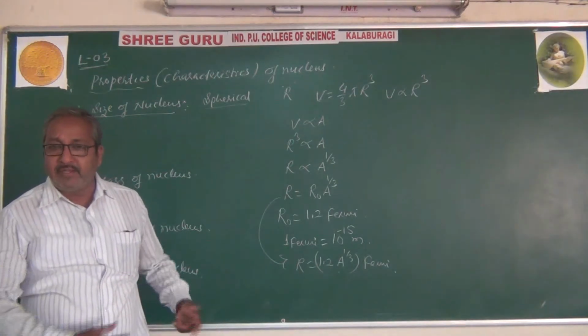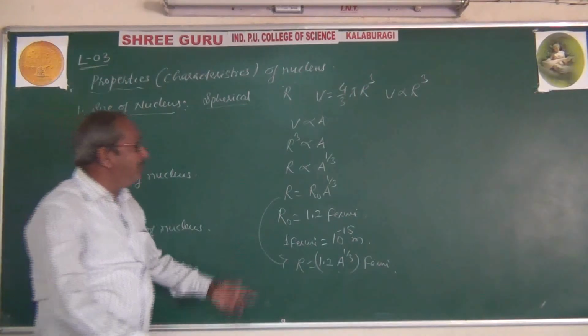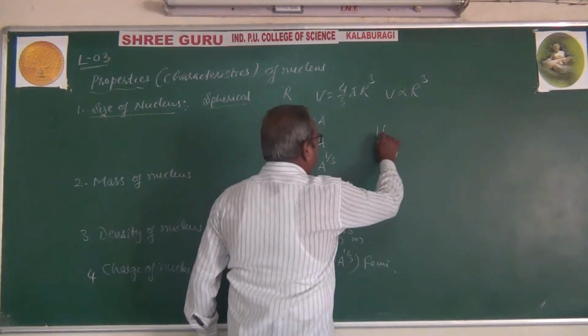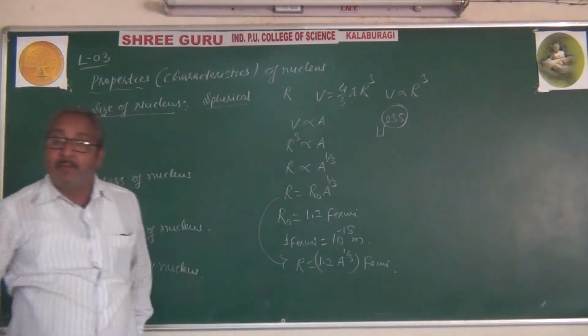For example, here we have uranium, uranium 235. This 235 represents the mass number.